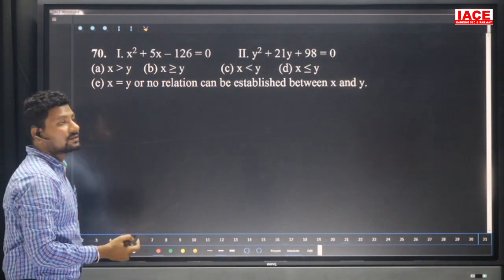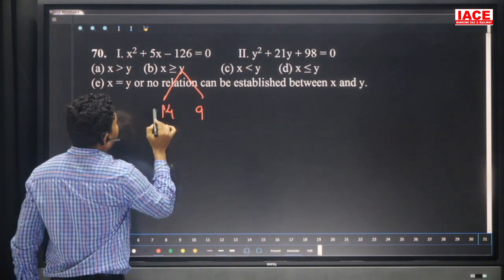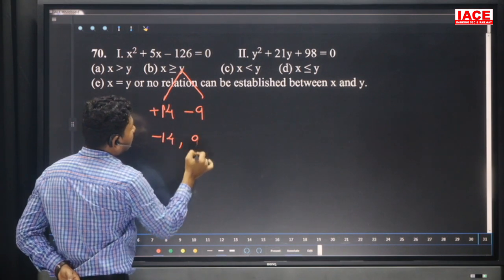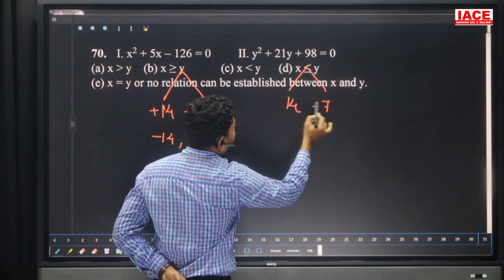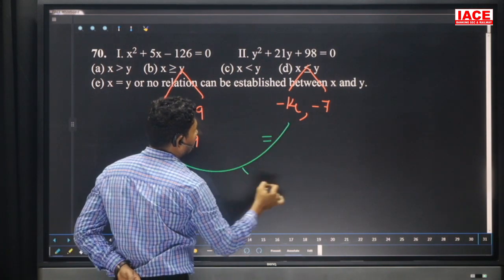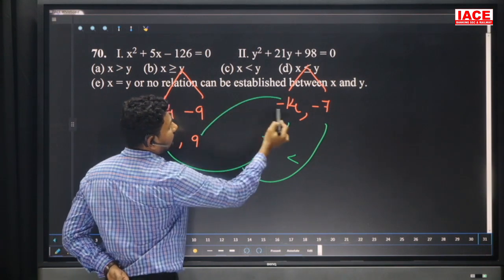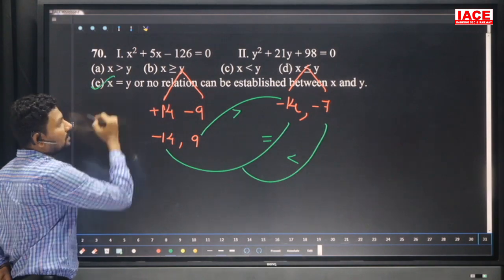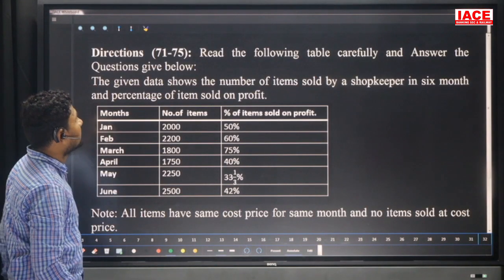x square plus 5x minus 126 is equal to 0. Here we can write 14 and 9, here plus 14 minus 9, but final factors are minus 14 comma 9. Here is 98. 98 we can write 14 comma 7. Here the final factors are both minus, and comparing the values, minus 14 and minus 7, minus 7 is bigger. And look at here, 9 and minus 14: the positive value is bigger. One less than, one greater than, means our relation is what? Cannot be established. Next, we have a direction, 71 to 75.